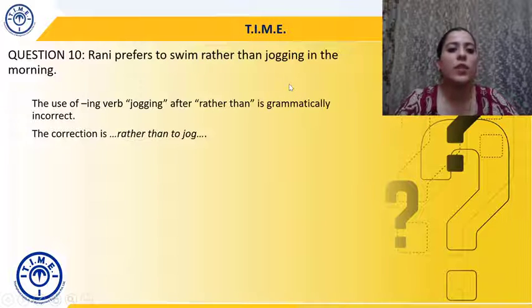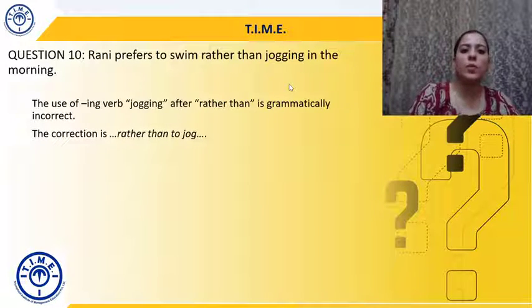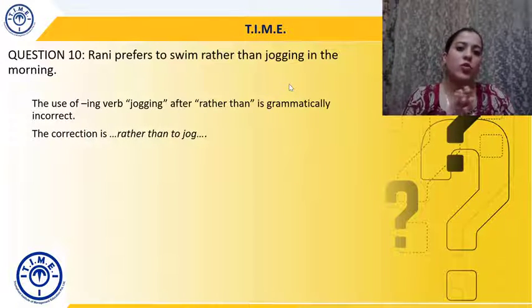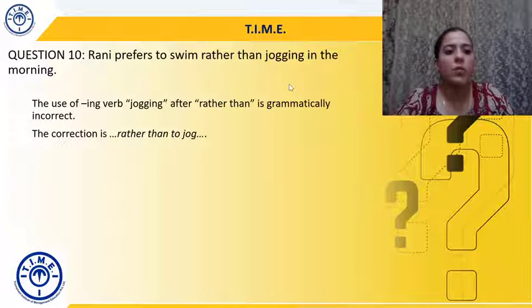And that's why the corrected version will be: Rani prefers to swim rather than to jog in the morning. So first half "to plus verb", then after "rather than" again we have "to plus verb". So "to swim" and then "to jog". Rani prefers to swim rather than to jog in the morning.